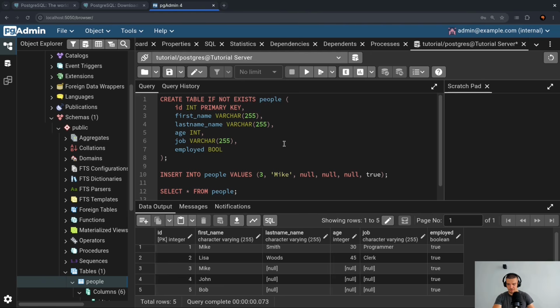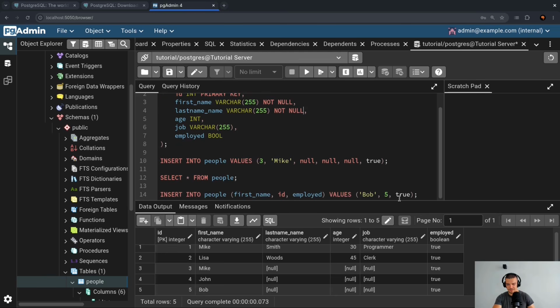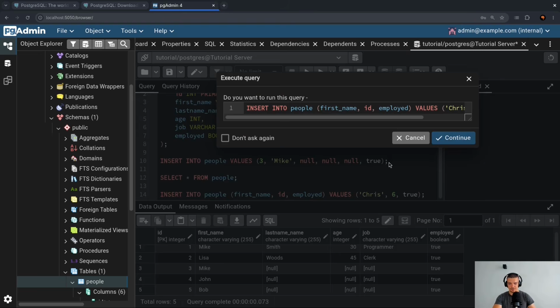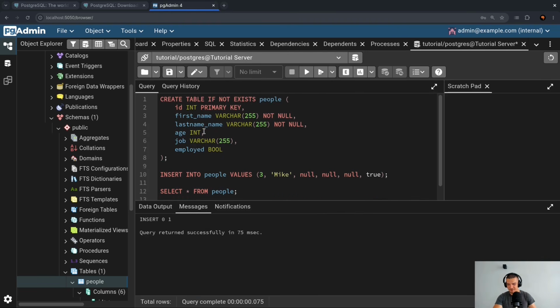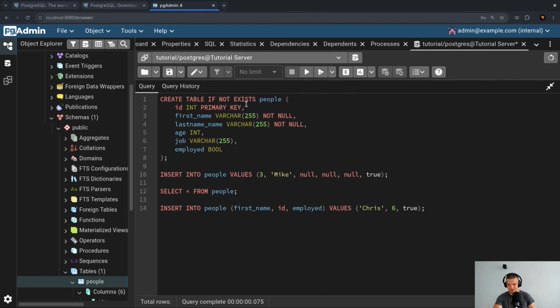And if you want to see how to make something not null, you just go to the column and you type not null afterwards. So in this case, or actually let's do it also for the last name, you will see that this will lead to problems if I run a statement like this. So if I go and say that this is Chris, for example, ID number 6, and I run this, you will see that this will, of course, succeed because we still have our table.